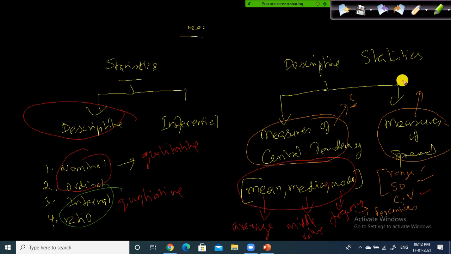How volatile? For example, the stock market. You are doing intraday trading, right? If the spread is too wide, that means too much volatility. Suddenly the prices go down, suddenly they go up, and abruptly they fall somewhere. So there is a lot of volatility. Whether the given data set has too much volatility or not, that is what we are going to look at as part of measures of spread.